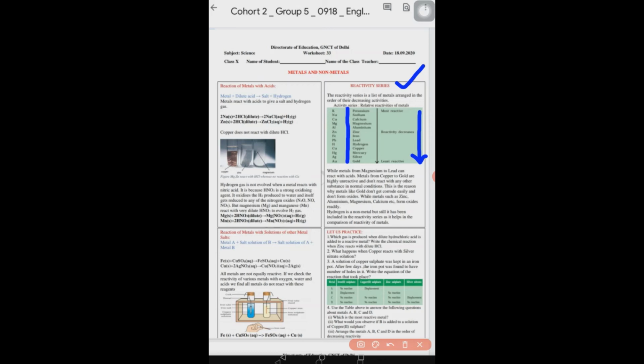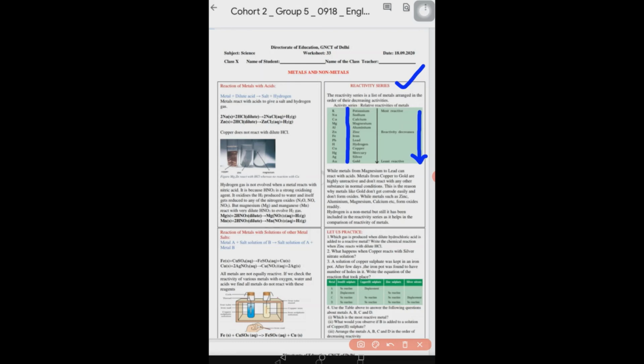Gold always remains in a shining position, while metals such as zinc, aluminium, magnesium, calcium, etc. form oxides readily. Hydrogen is a non-metal, but still it has been included in the reactivity series as it helps in the comparison of reactivity of metals.